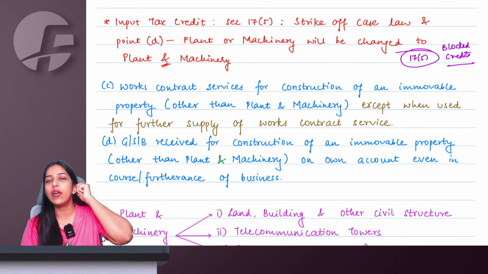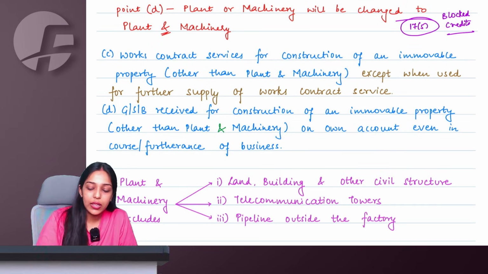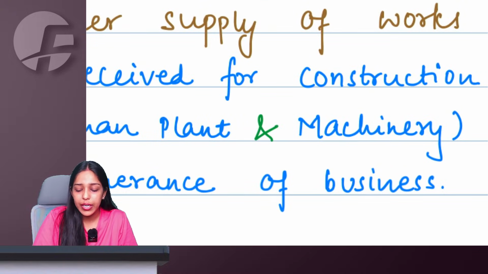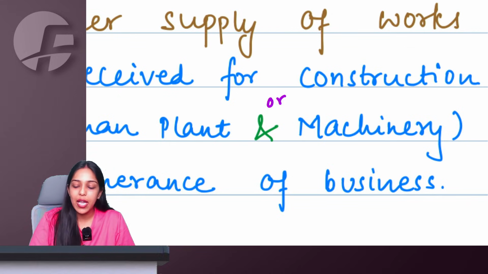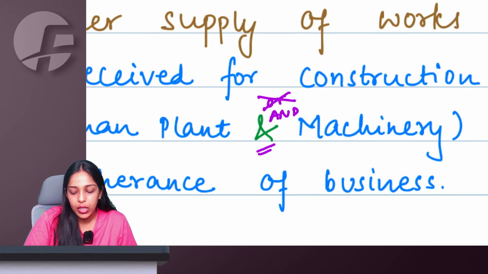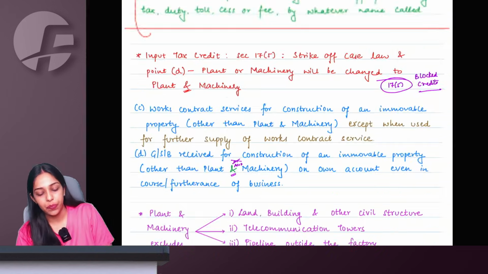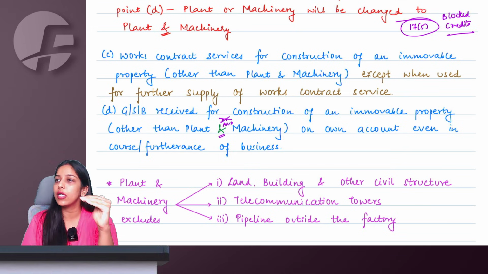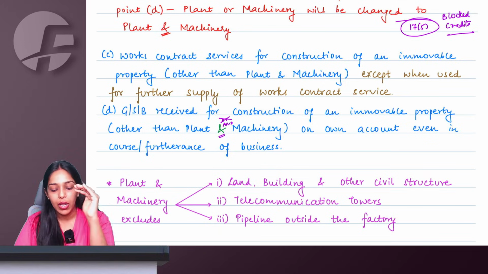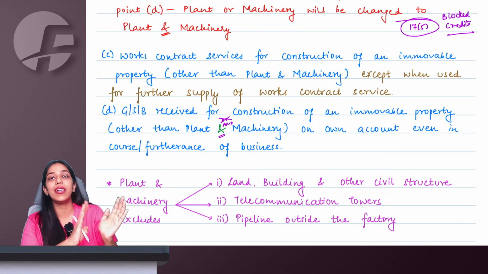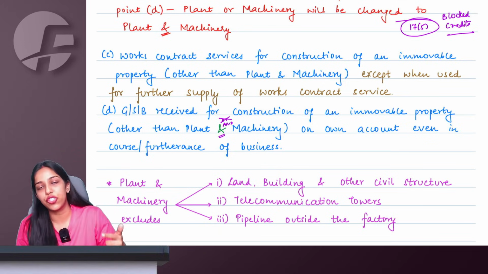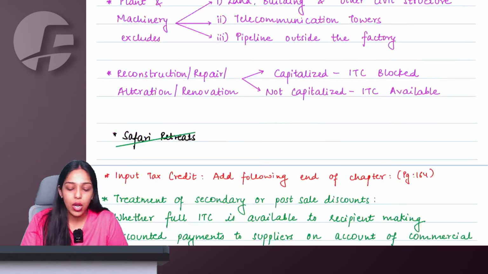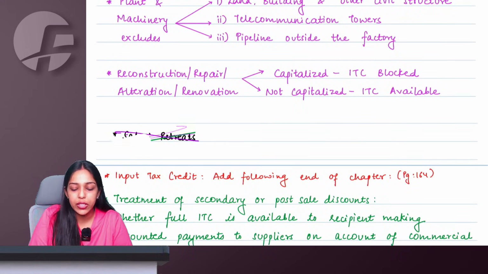Now, ma'am, only a very small change here in the construction part. It was mentioned as other than plant or machinery. You just have to strike off the word or and you have to write and here. This is the only change. In works contract part, it was written as plant and machine only. In construction, it was written as plant or machine, because of which there was an interpretation issue, because of which the case law of Safari Retreats happened.